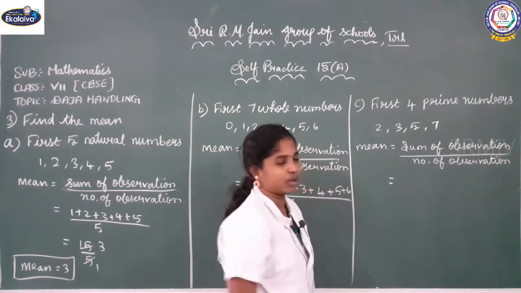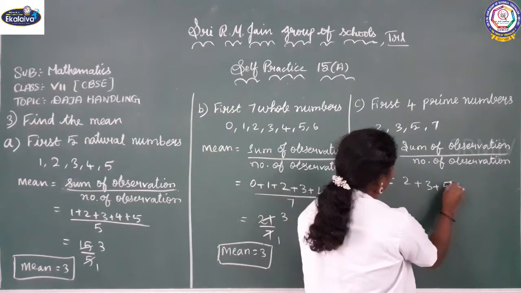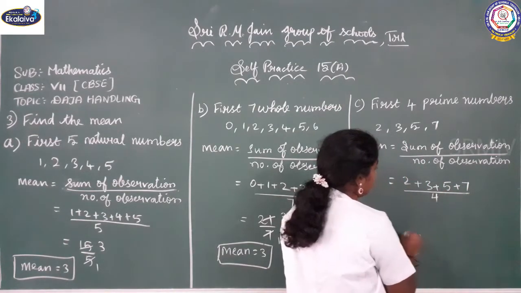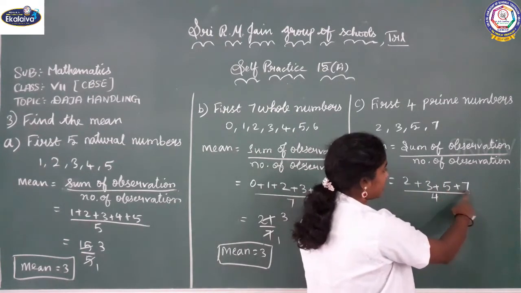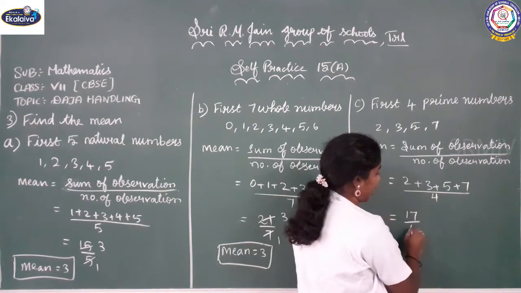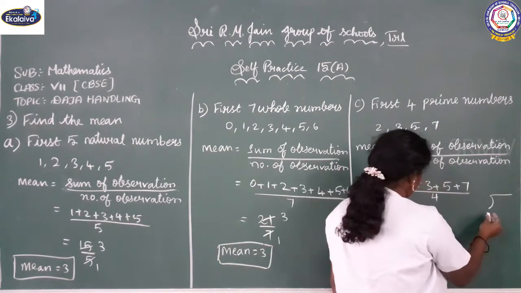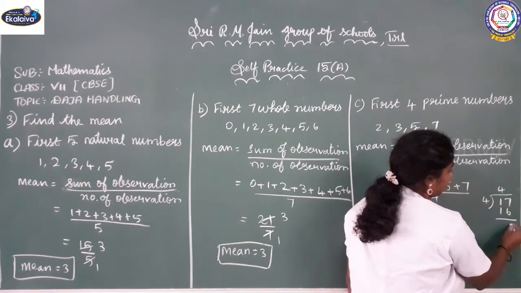Let us add all these observations: 2 plus 3 plus 5 plus 7 by how many observations we have? 4. When you add all, 2 plus 3 is 5, 5 plus 5 is 10, 10 plus 7 is 17. 17 by 4. When you divide 17 by 4, 4 fours are 16 and the remainder is 1.